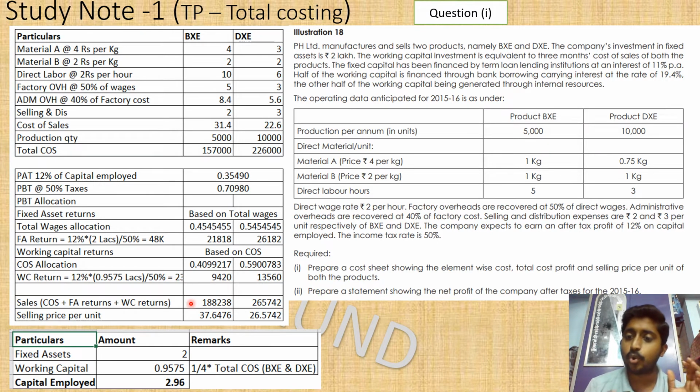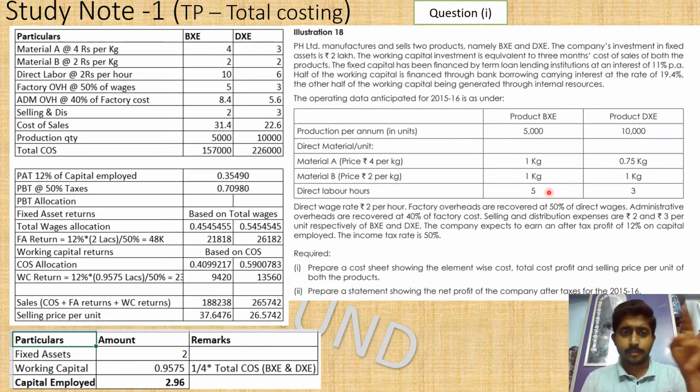Everything put together, the total sales value is found as 1,88,000 and 2,65,000 approximately, and selling price per unit is nothing but this sales divided by the production quantity, which is going to give you the selling price per unit. So there are a lot of twists in this question, guys. The first point where you can go wrong is direct labor hours. Here the numbers are given in hours.